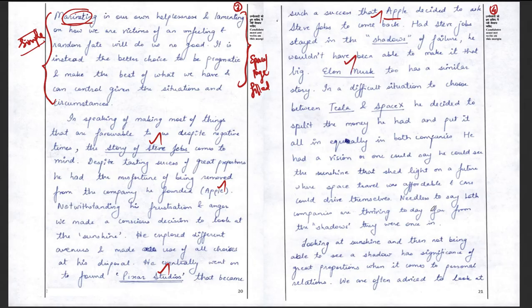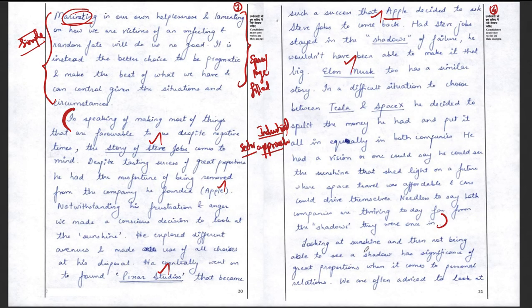So overall, up to this paragraph, he is trying to give examples from various industries. This is what I call an industrial approach or sectoral approach. In that sectoral approach, he has only talked about industrial things. He has not talked about agricultural or other sectoral approaches. He has only given examples from the lives of Steve Jobs and Elon Musk.